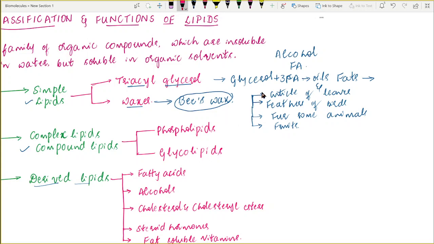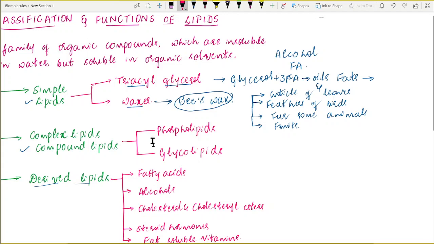In the natural system, in the plant and animal kingdom, we can see waxes in the cuticle of the leaves, in the feathers of the birds, in the fur of some animals, and upon the surface of some fruits. In all these cases, they protect these structures from getting over-moistened. So they give water-repellent properties to these structures. So that's all about the waxes.